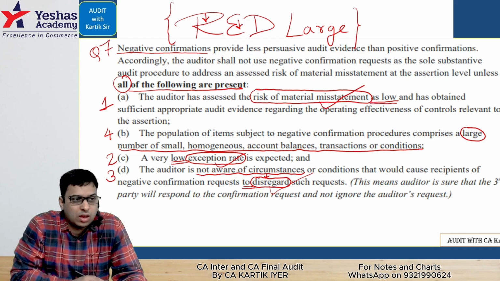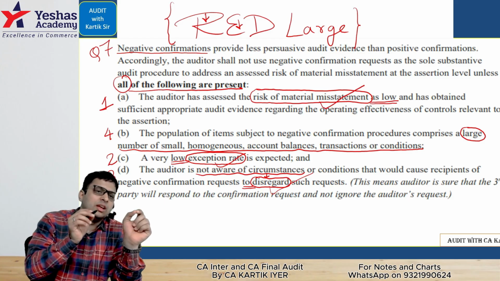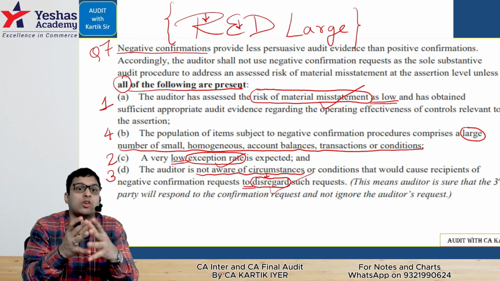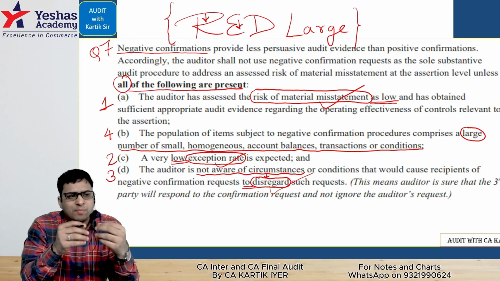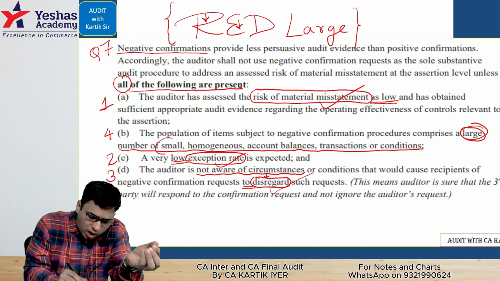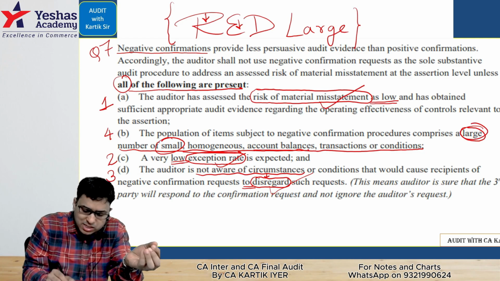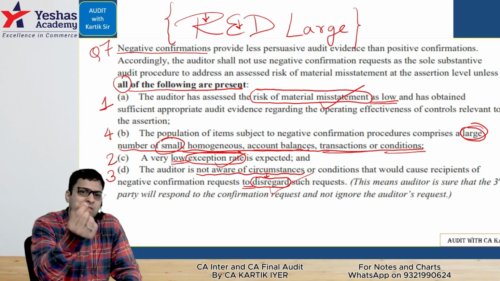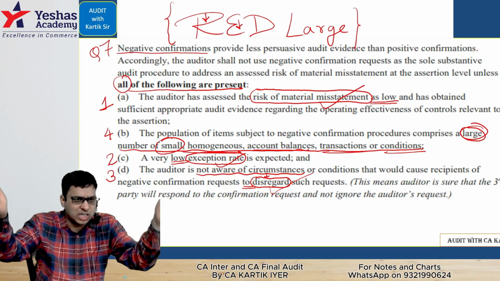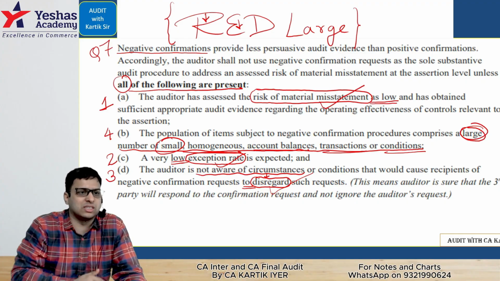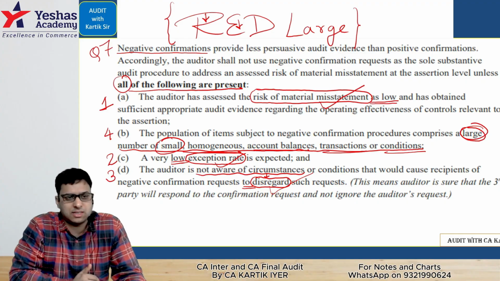The last point: you cannot take a negative confirmation request regarding a one-off transaction of a huge amount. You should not. At most, you can use it for a large number of small homogeneous account balances or transactions. Large number of small means small in value, large in quantity. Homogeneous means similar transactions. For that, can you take it? The answer is yes.